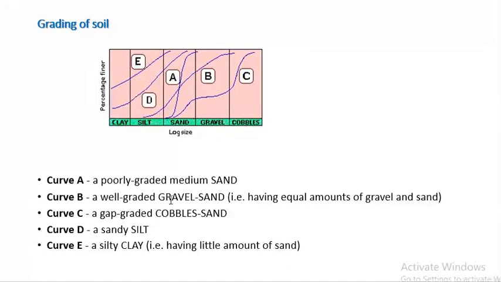So it's well graded gravel and sand, having equal amounts of gravel and sand, that's why it's gravel sand. And A only passes sand, so it's poorly graded sand. C passes sand, gravel and cobbles, so it's gap graded cobble sand. It passes sand and cobble, but there is a gap.